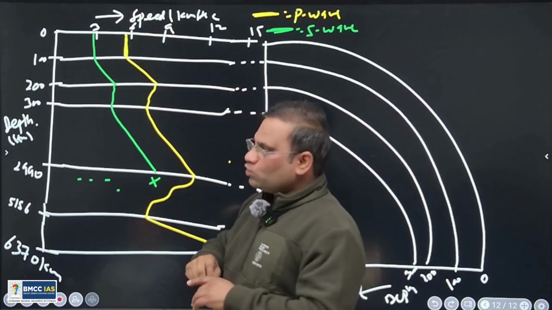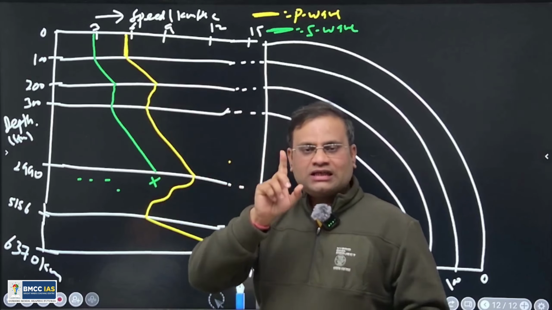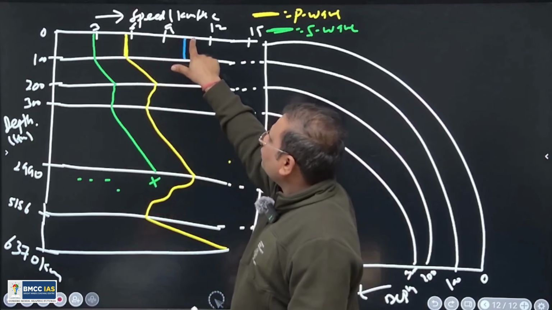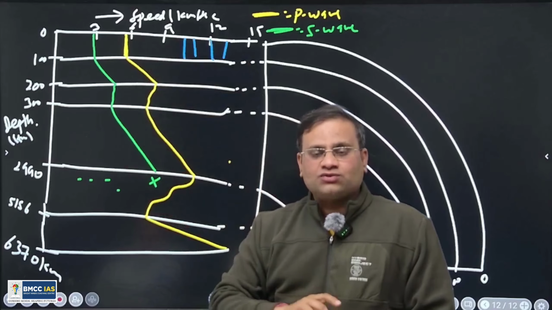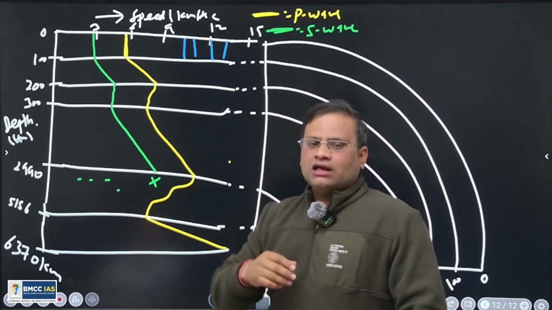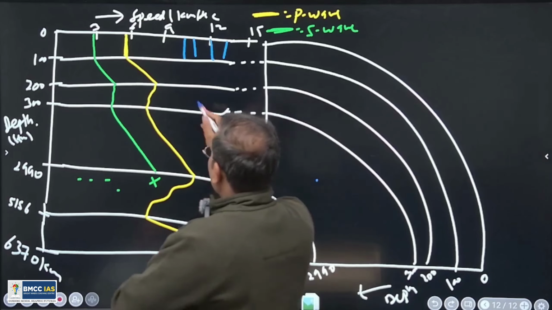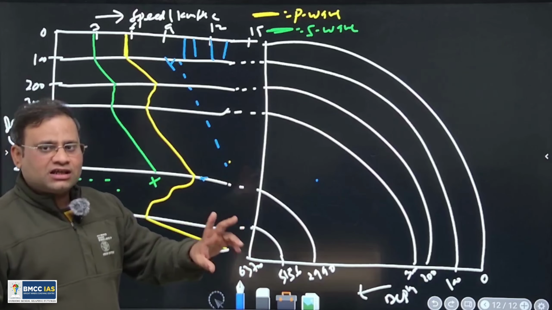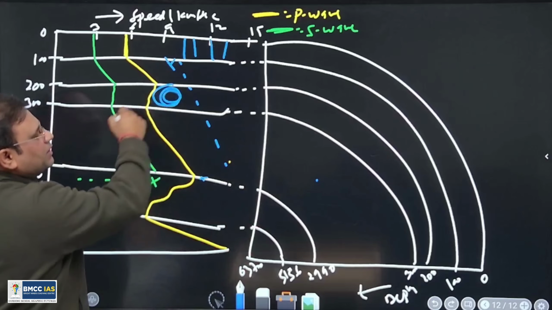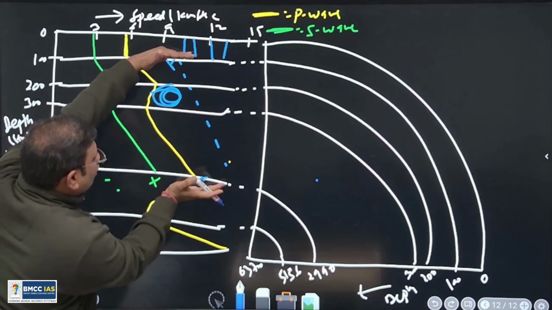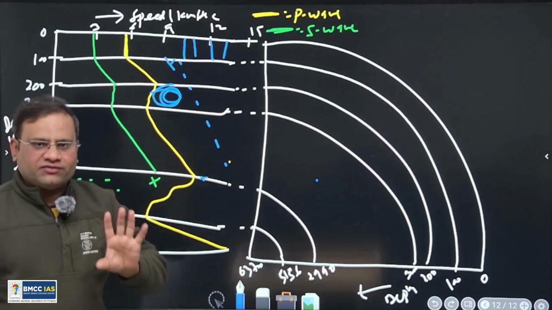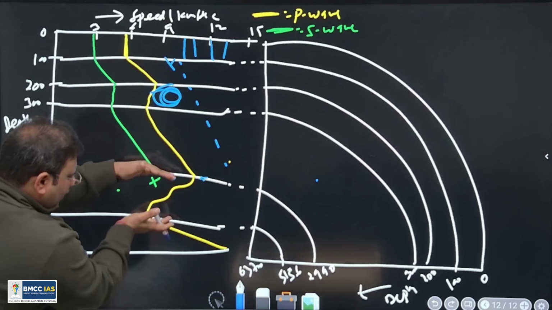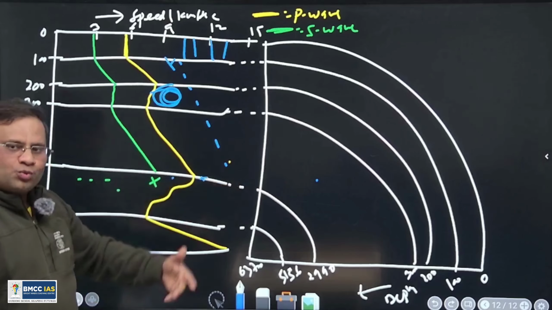So dear, we can now conclusively say why P and S wave speed is the same in this zone, because the chemical and mineralogical composition and density of this medium is the same, behavior is the same. That's why we can conclusively say it is one layer of the earth with the same physical and chemical property. From here to here, in this zone, there is an increase in the speed of the P and S, but this 100 kilometer part is behaving differently. So it could be one zone within which this 100 kilometer part is behaving differently due to some reason. Then it is a next zone where speed gets decreased, and a next zone where speed gets increased.